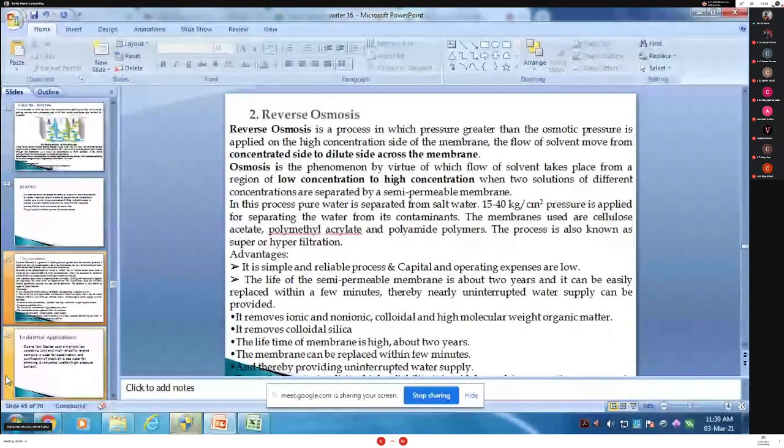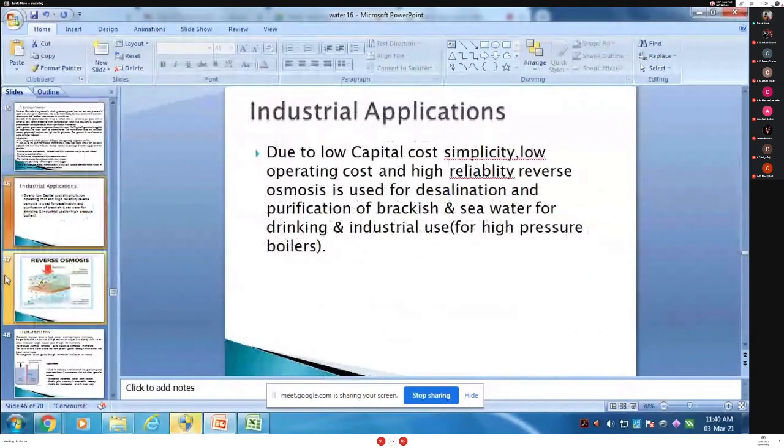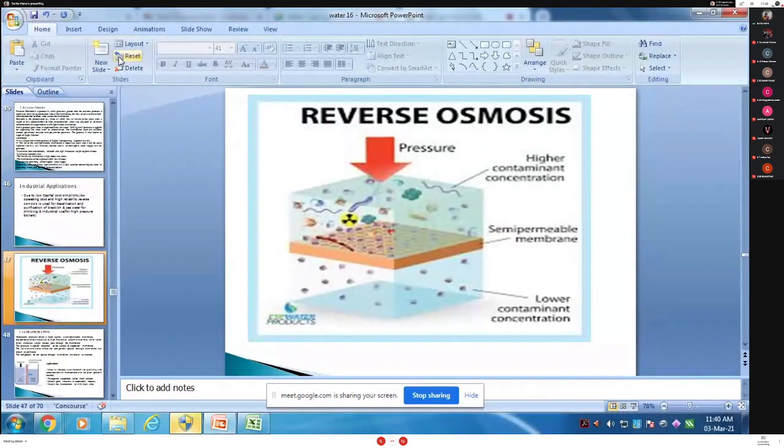In osmosis, flow is from low concentration to high concentration. In reverse osmosis, it is from high concentration to low concentration through the membrane. The process of reverse osmosis is that pure solvent is separated from its contaminants rather than removing the contaminants from the water. The membrane filtration is also called superfiltration. Now, industrial application: due to the low capital cost, simplicity and operation cost, reverse osmosis is used.